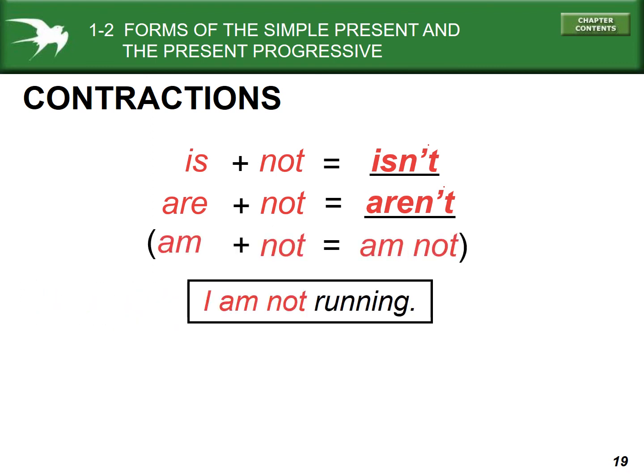Am not does not get contracted. It's a common mistake to think that it might, but it does not. In this case, I am not running would be contracted to I'm not. You can't put am and not together.